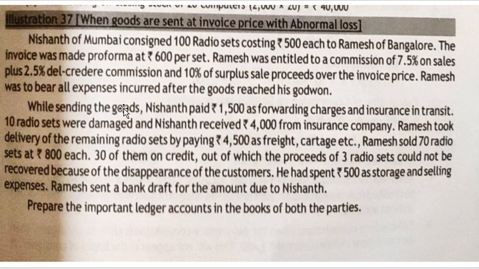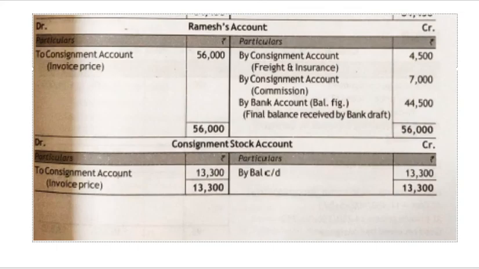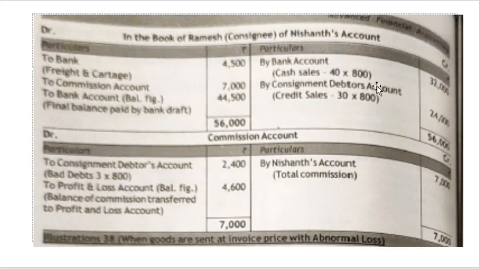In the question, Ramesh sold 70 radios, 30 of them on credit basis, out of which proceeds of 3 radio sets would not be recovered. So how many is Ramesh selling? 70 radios. 30 of them are credit. If 30 is credit, what is the remaining? The remaining is on cash basis. So out of 70, 30 is credit, so 40 will be cash. 40 into 800 will be 32,000. By credit, 30 units into 800, that is 30 radios, you'll be getting 24,000.